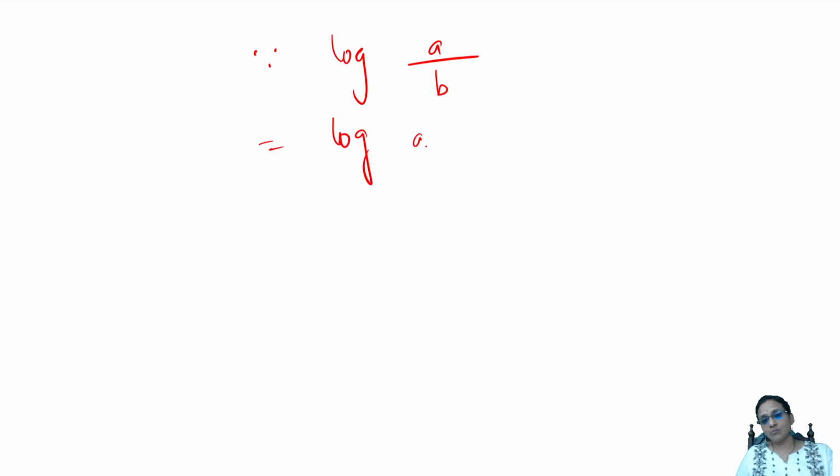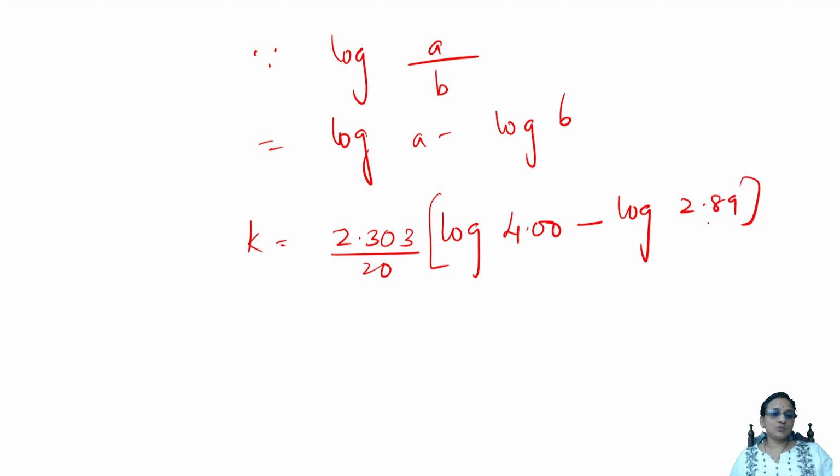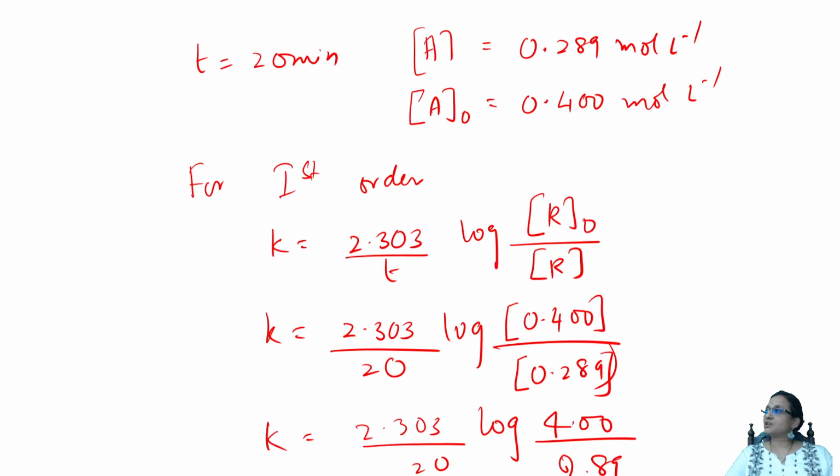You very well know, log A by B is equal to log A minus log B. So with this, K is equal to 2.303 by 20 into log 4.00 minus log 2.89. Done, students. Shall we see whether they have given the log values in the sum?